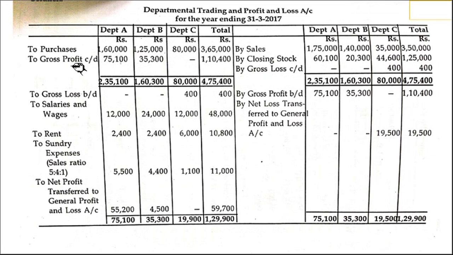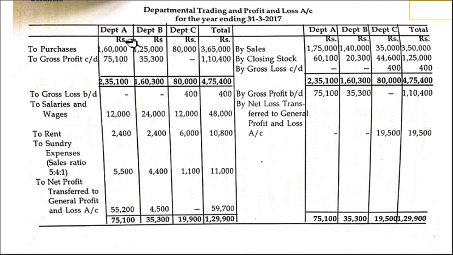Now we can prepare. There is no opening stock. There are purchases, and all three you have written. Sales, all three you have written. There is a total column also. Closing stock, all three you have written. Now you have to make the total of it.